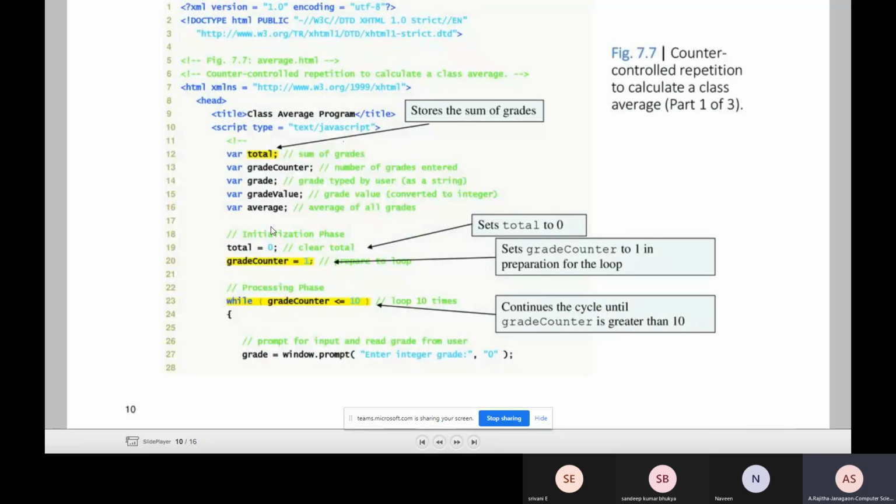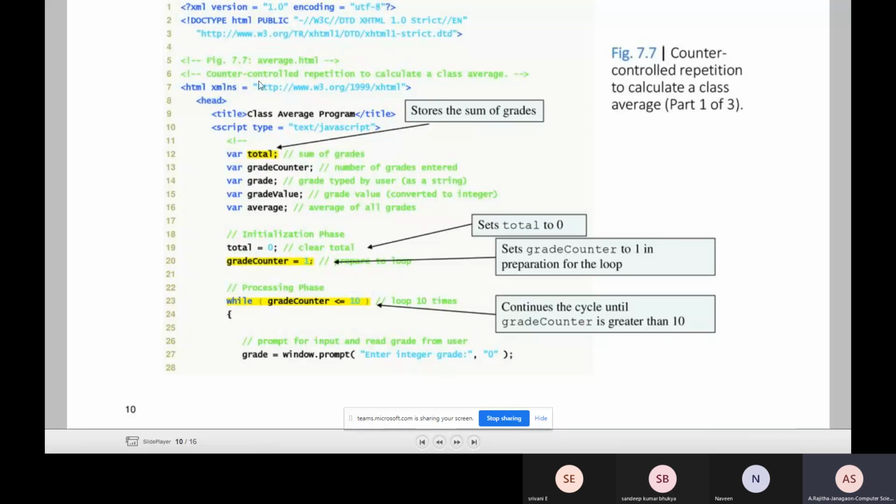How many times the loop is repeated is decided beforehand. Whether in a while loop, do while, for loop, or any other loop, when we write some code and how many times that code is repeated is known earlier, that is called counter-based repetition or counter-controlled repetition. That means the number of repetitions is known before executing the loop.